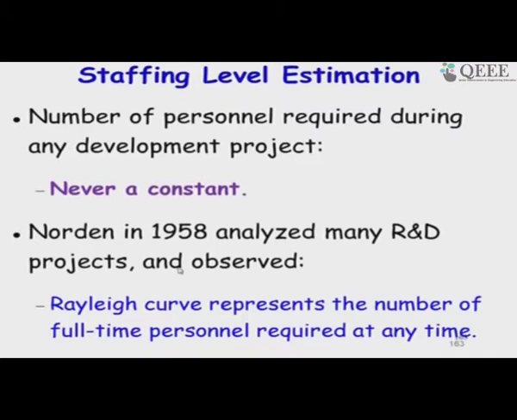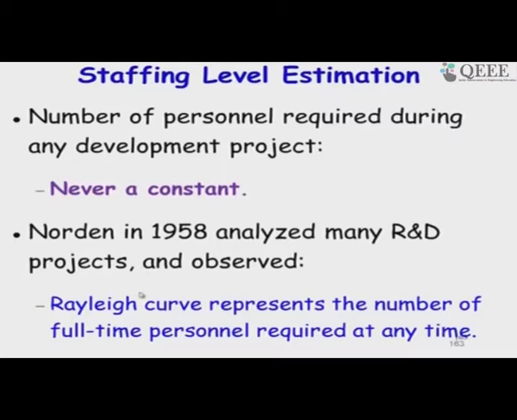that Norden, in a very old result from 1958, 60 years back, was analyzing R&D projects, and he said that an R&D project, unlike a construction project or, let us say, the counters in a shop and so on, is different.